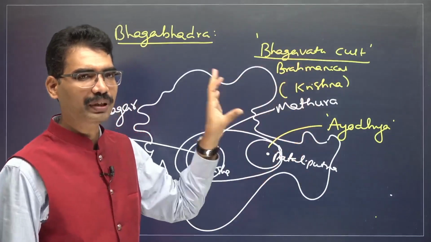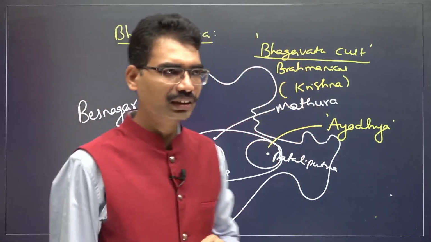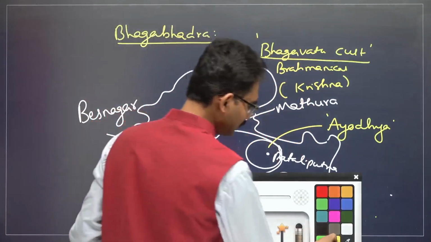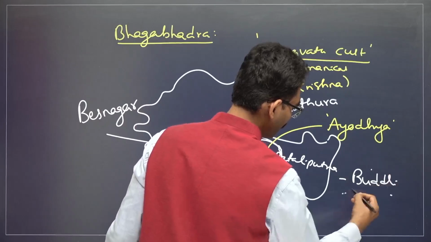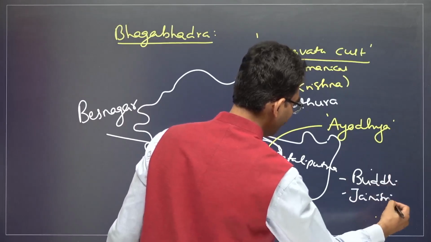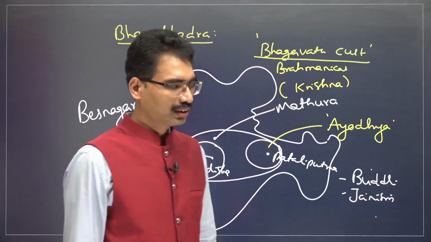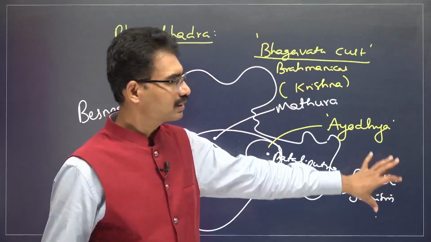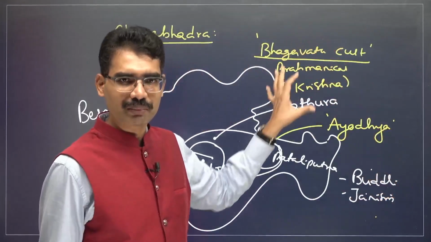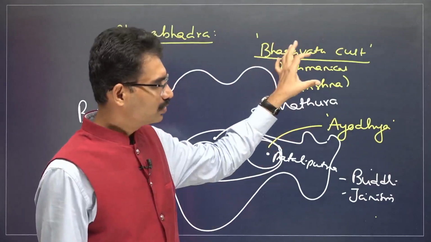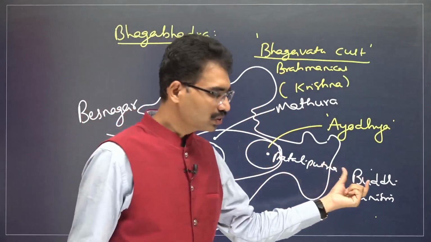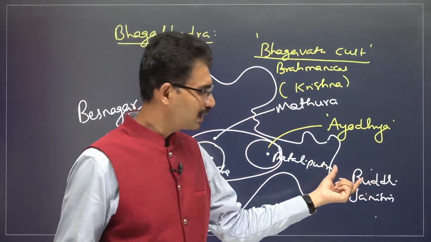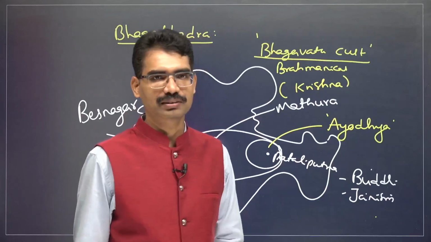During the Mauryan time period and Mahajanapada time period, so many varieties of religions emerged, like Buddhism, Jainism, Ajivika, Charvaka and so on. All these heterodox ideas gave strong opposition to Brahmanical ideas. Now during this time period, Brahmanical ideas also reformed themselves on the lines of Buddhism and Jainism.